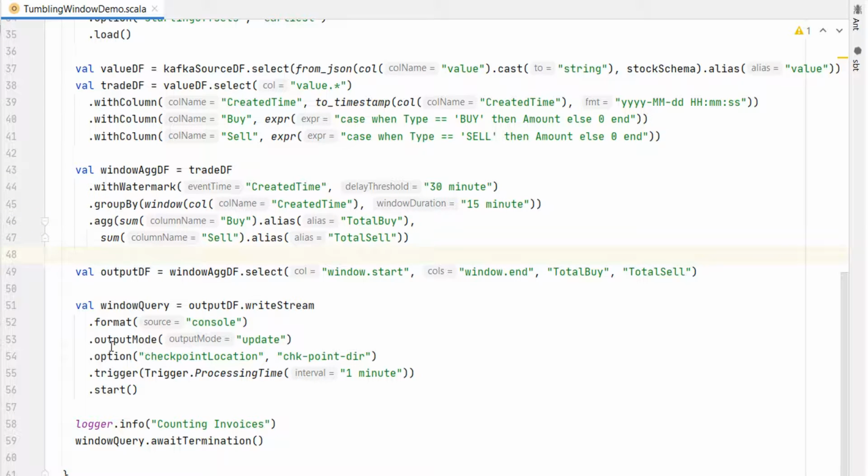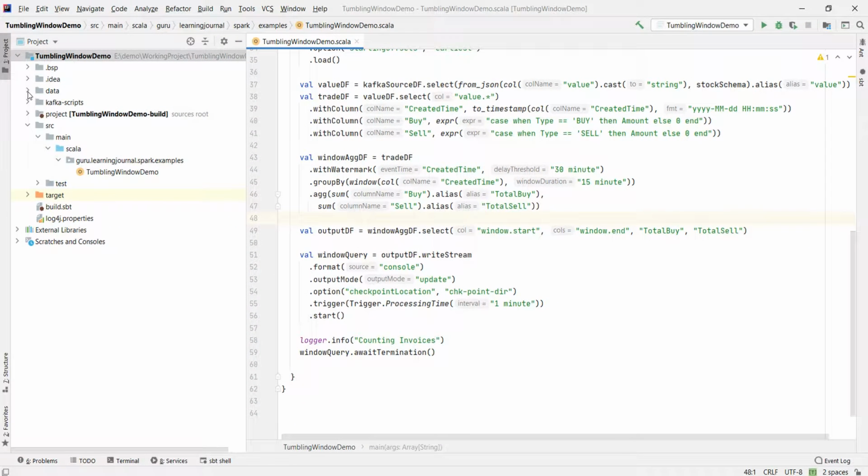You should also remember two things. You must call withWatermark before the groupBy. And the event time column should be the same one you are going to use for windowing. That's all. Now, Spark knows two things. I can ignore the record if it arrives late by more than 30 minutes. I can clean up the window state if it is older than 30 minutes. Make sense? Let me walk you through some example events.